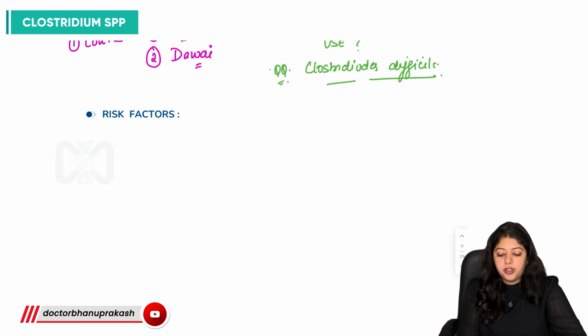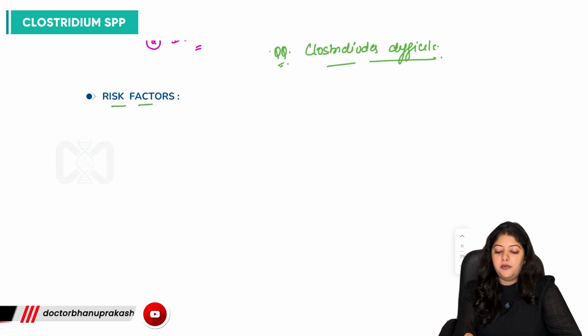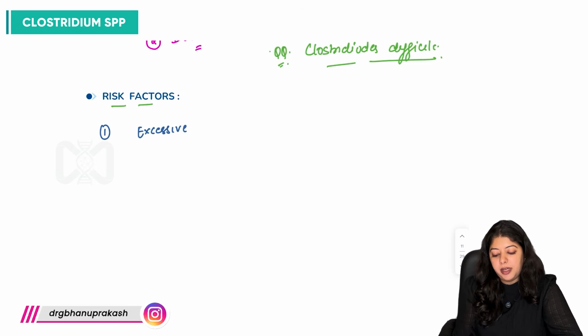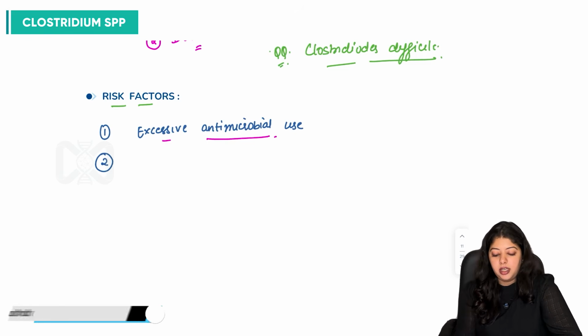So what are the risk factors for development of this sort of infection? One we have already discussed: excessive antimicrobial use. Then can we say that prolonged hospital stay also predisposes to development of this infection?